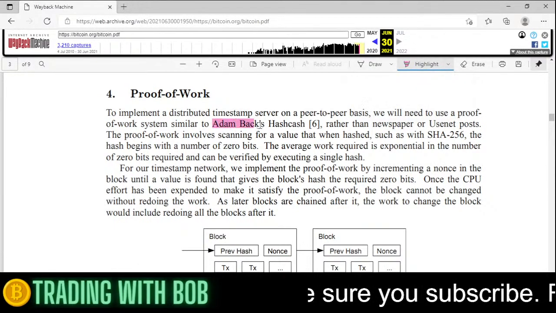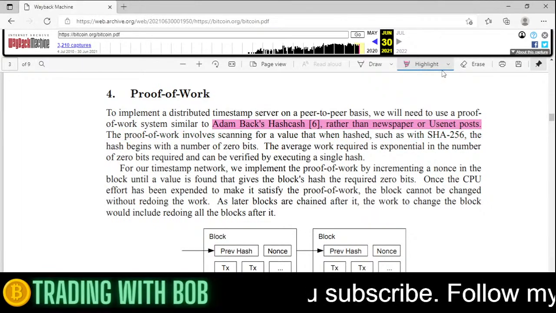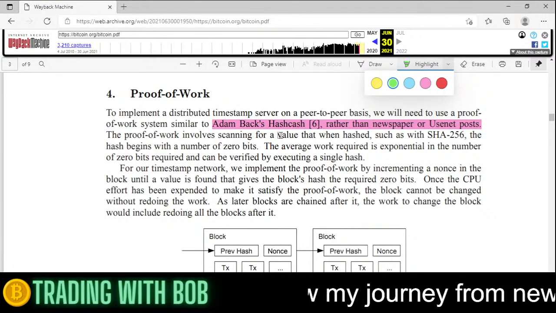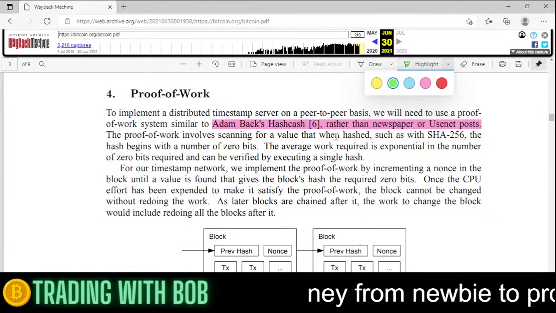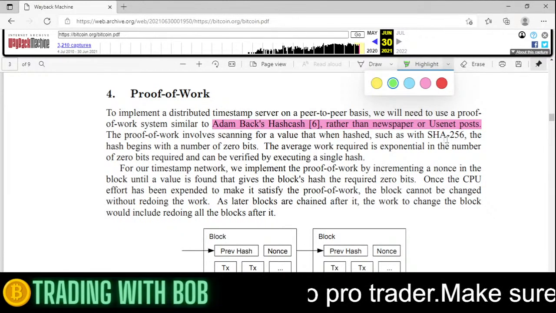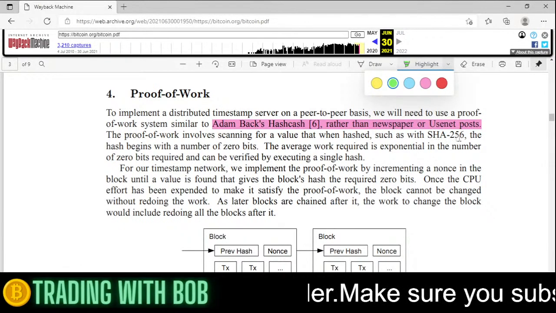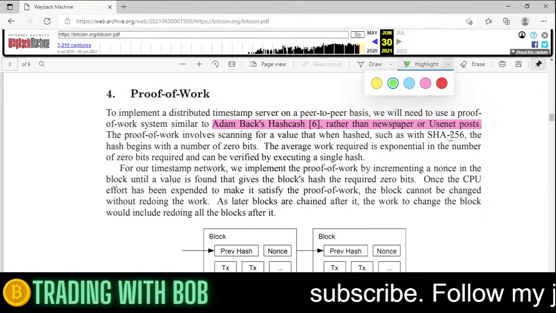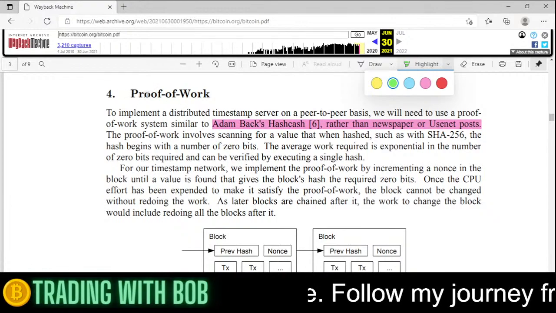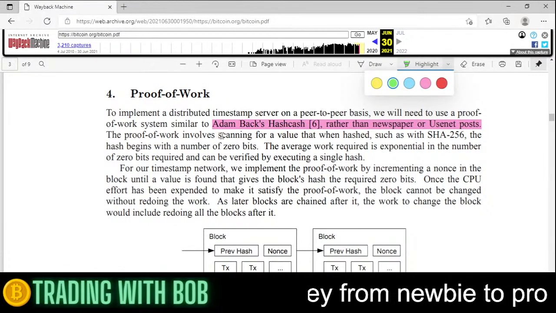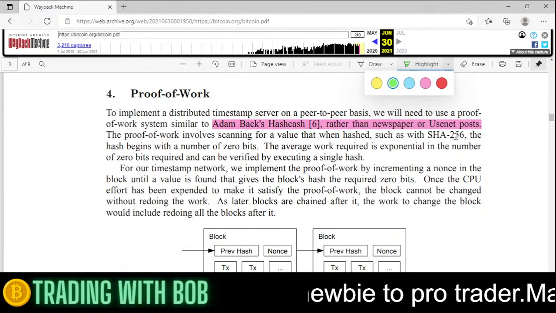Pink. Alright, we don't know what this is. So the proof of work involves scanning for a value that when hashed, such as with SHA-256, which is a way of encrypting data. Let's say we encrypt this, it will turn into a string of numbers. So it's to hide data basically, and Bitcoin uses this encryption.